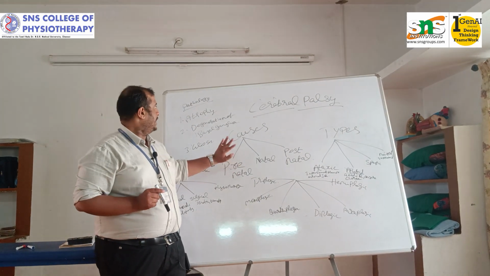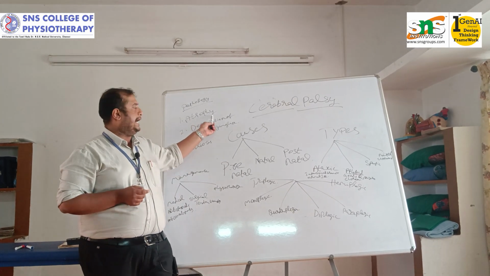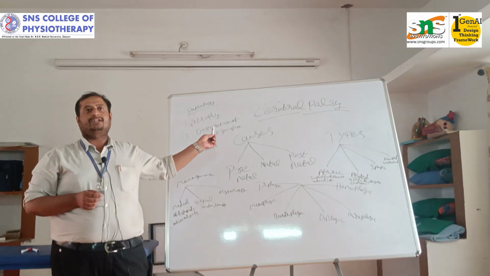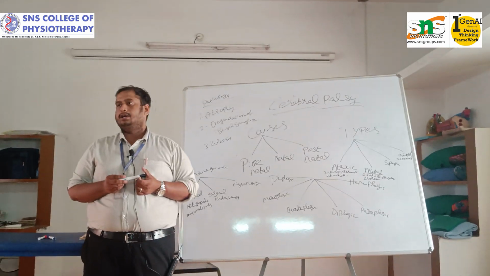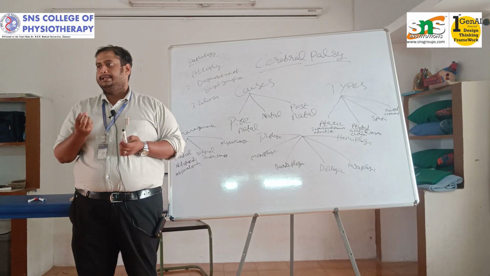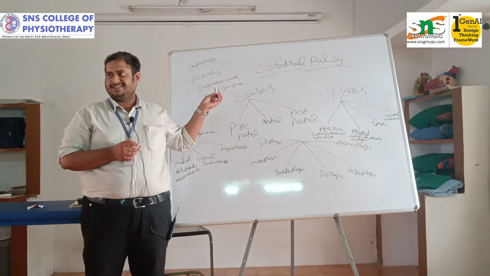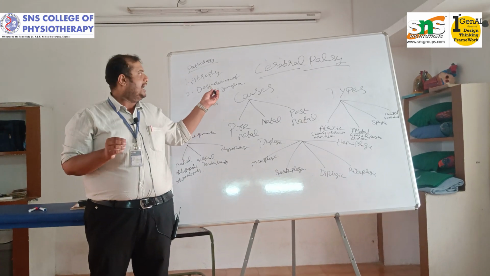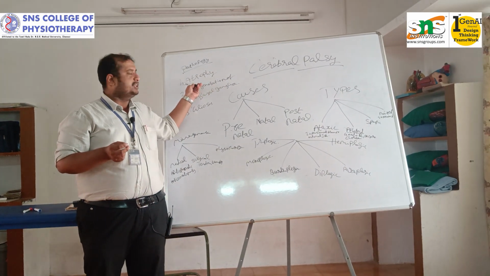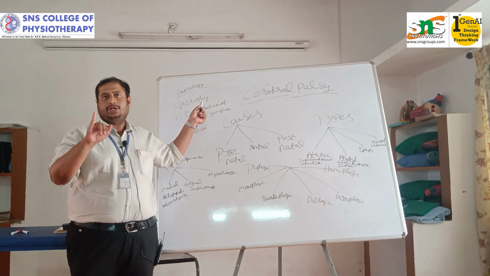Then, what may be the pathology behind this? The first one is atrophy. What is meant by atrophy? The brain cells won't work. We are not using our brain cells. Most of you are not using your brain cells yet? No, we are using the brain cells. After that, the brain cells are not being used. So it goes for atrophy. It is the main pathology here.